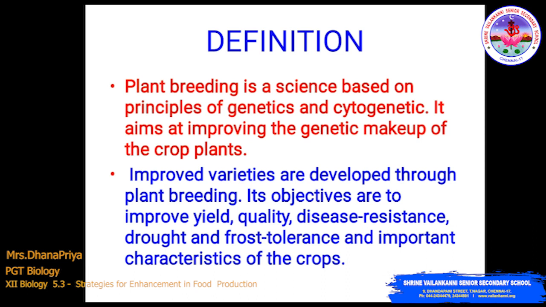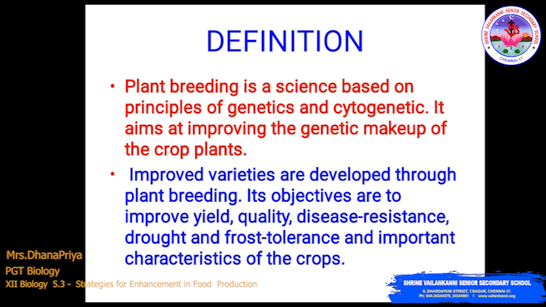As we discussed in the previous class, cyto refers to the cell. This DNA is condensed during cell division and forms chromosomes. So cytogenetics studies the number and morphology of chromosomes.